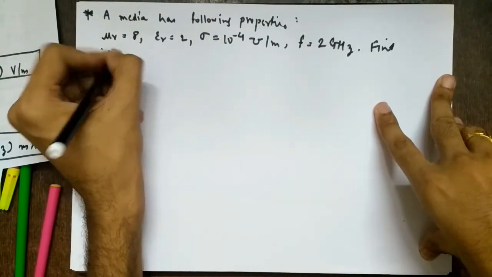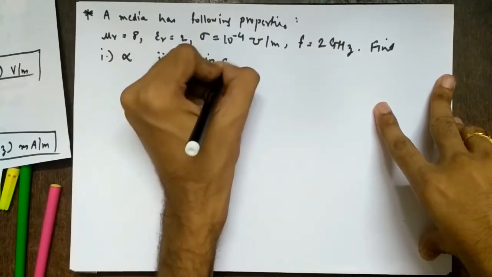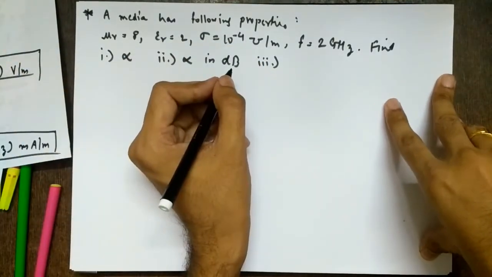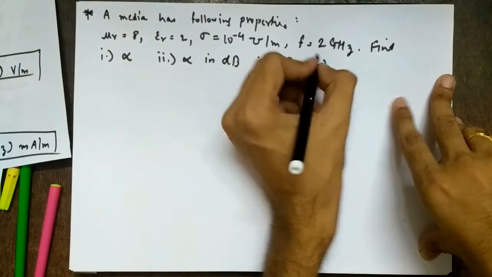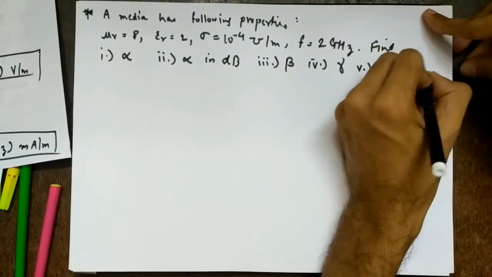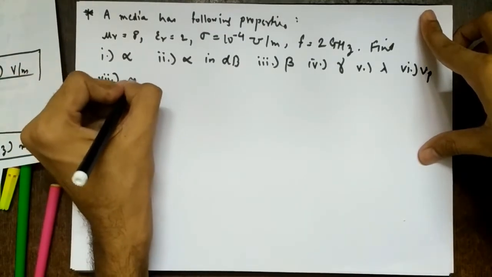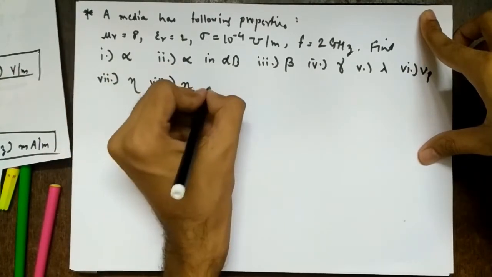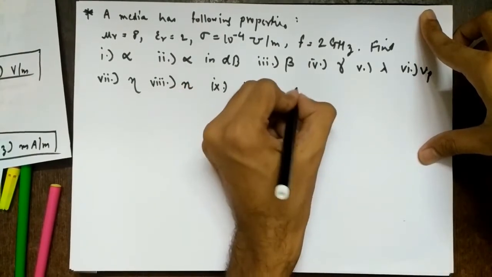First, the attenuation constant, denoted by alpha. And then the attenuation constant in dB. This was a 10 marks question. The previous was also a 10 marks question. So all these are exam questions. Then find the phase constant, then the propagation constant, gamma. Then wavelength, then phase velocity, then intrinsic impedance eta, then refractive index n, then loss tangent, tan delta.